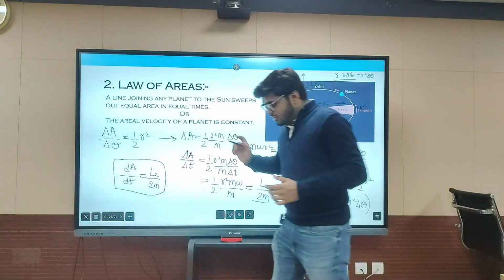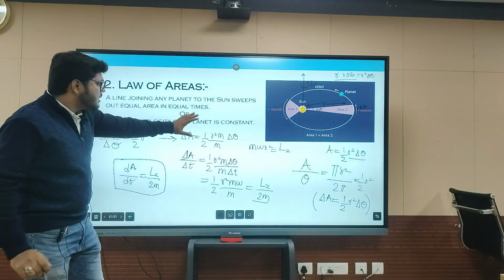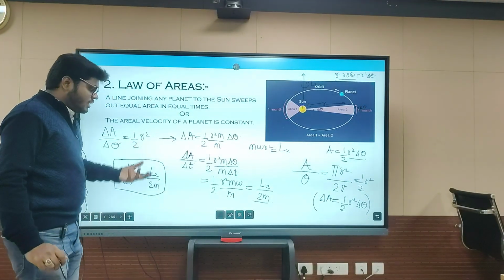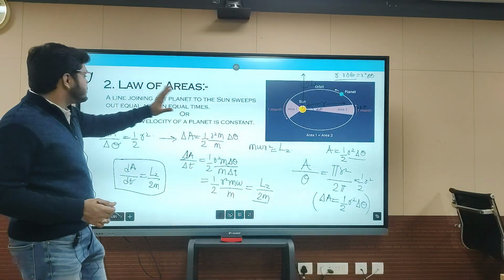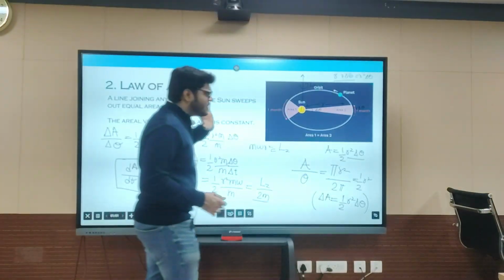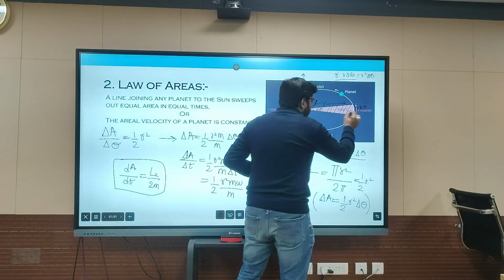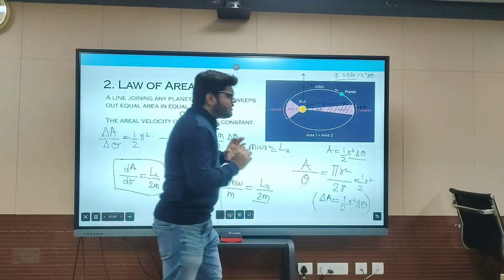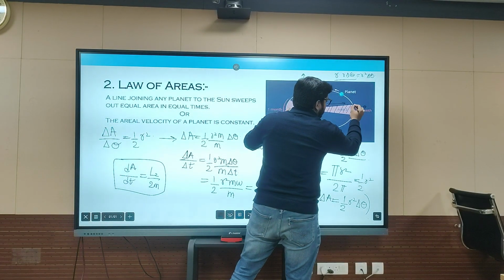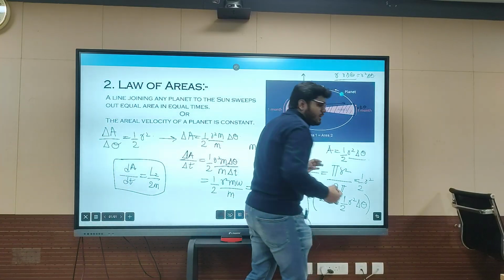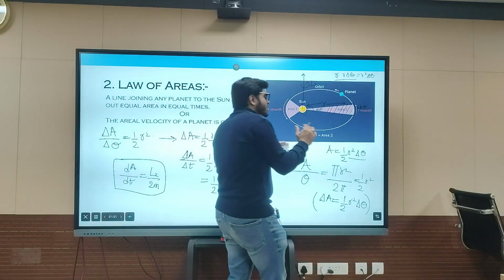Now coming to the first statement, we have proved the areal velocity, but how does this prove the statement: a line joining any planet to the sun sweeps equal areas in equal times. Here the concept is the time the planet takes to move from here to here. In winters, you can say it is away from the sun, so the weather is cool.